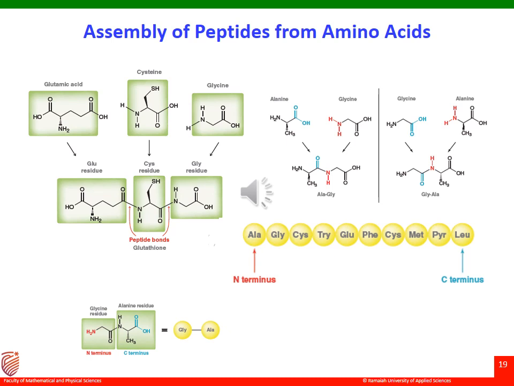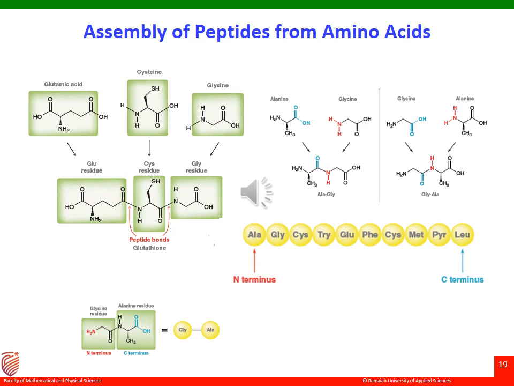The peptide chain always has an amino group at one end, called the N terminus, and the other end, having the carboxylic acid, is called the C terminus. By convention, peptides are always drawn with the N terminus on the left hand side and the C terminus on the right hand side, as I am standing towards the board, towards you.